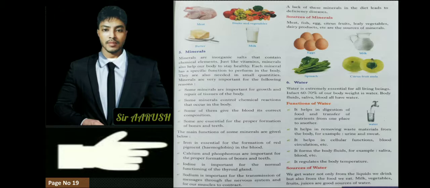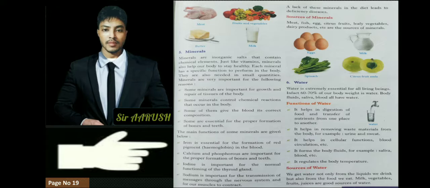And what is the importance of iron? Iron is essential for formation of red pigment in the blood. It means if we consume food which is rich in iron, we will have more blood in our body. And next is calcium and phosphorus, which are important for the proper formation of bones and teeth. We have learned calcium helps in making our bones and teeth stronger.